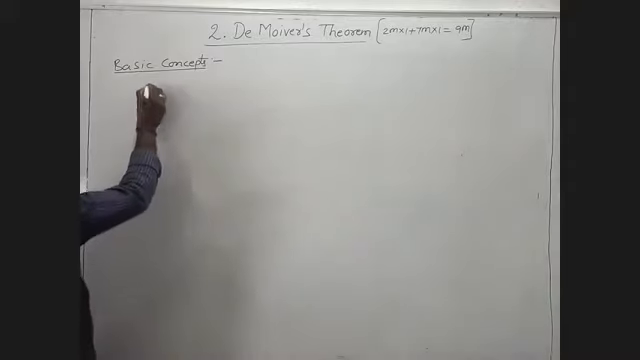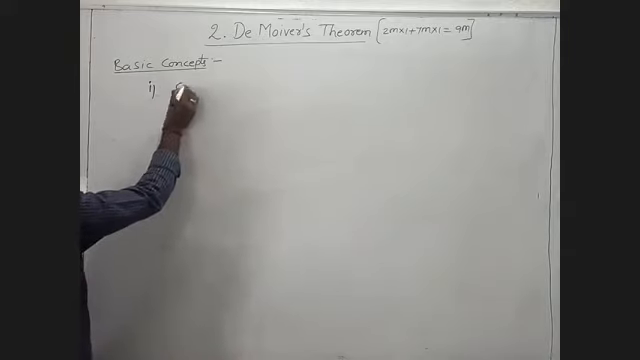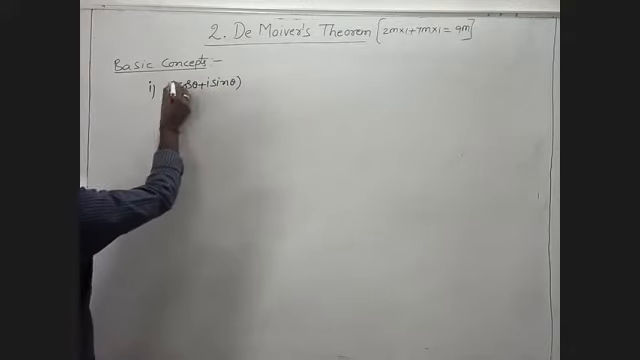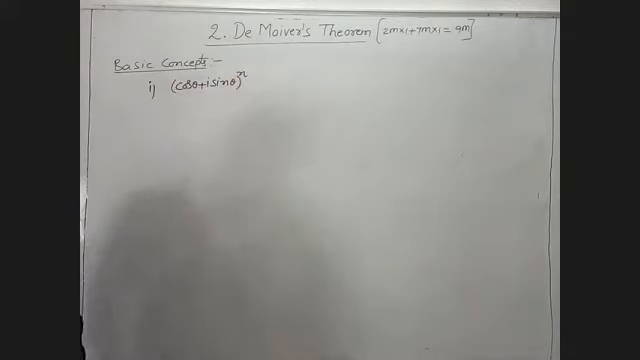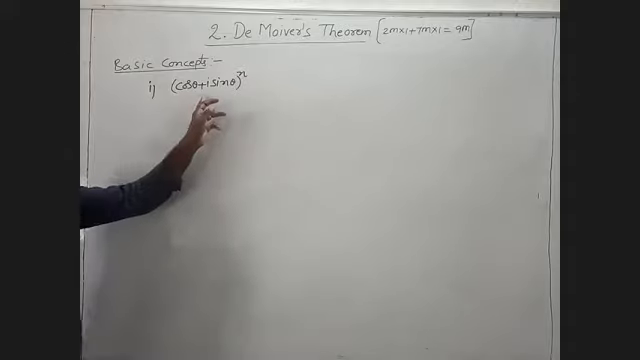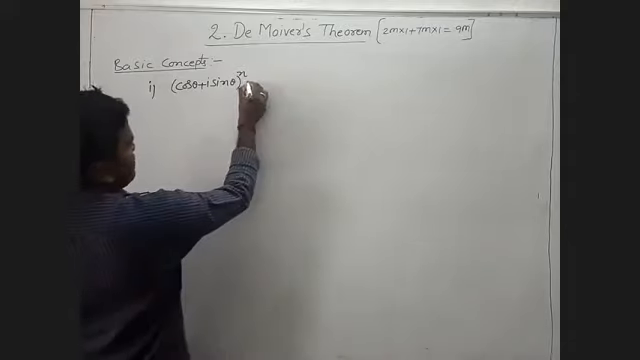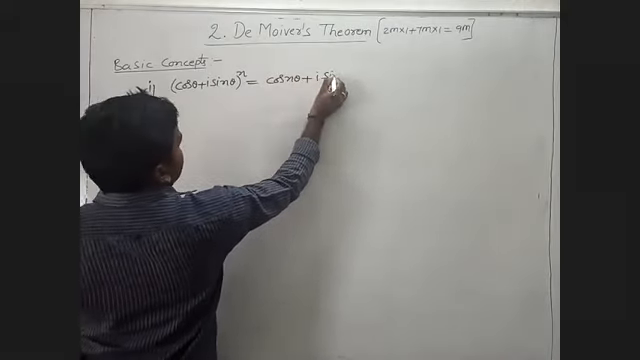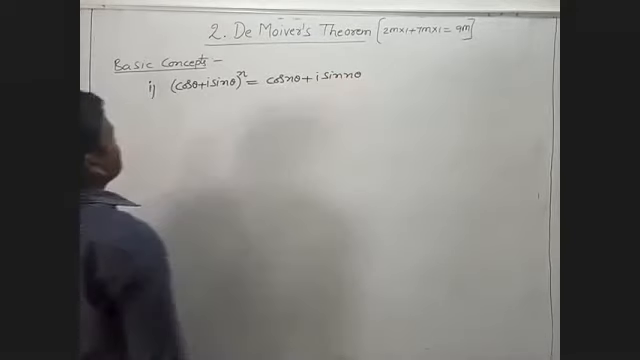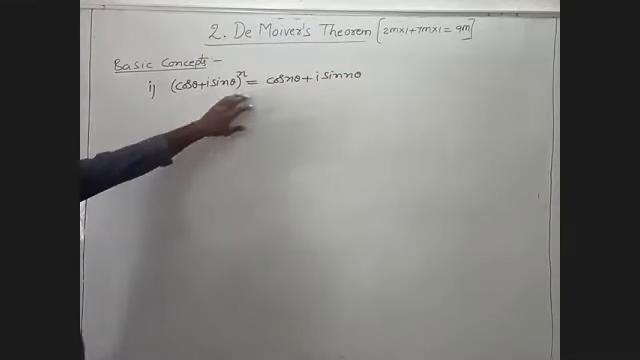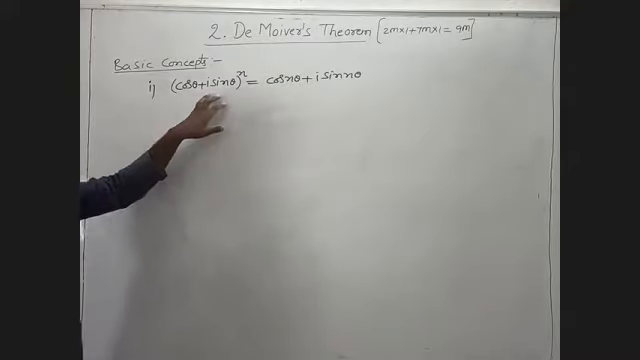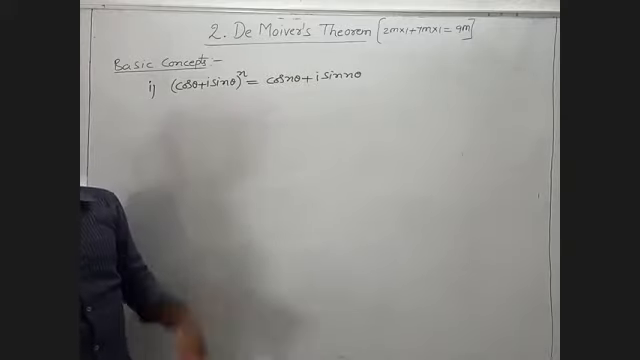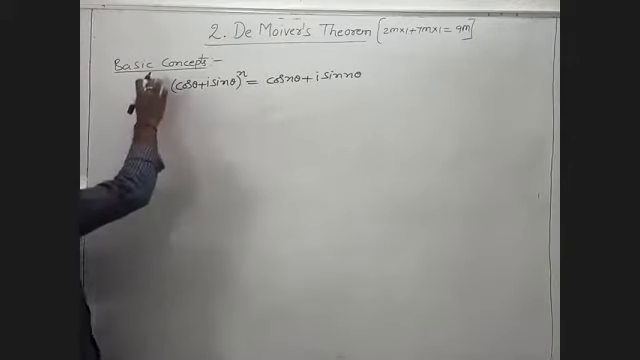With basic concepts, the first one is (cos theta plus i sin theta) whole power n. This is nothing but cos n theta plus i sin n theta. This is the form of De Moivre's theorem.